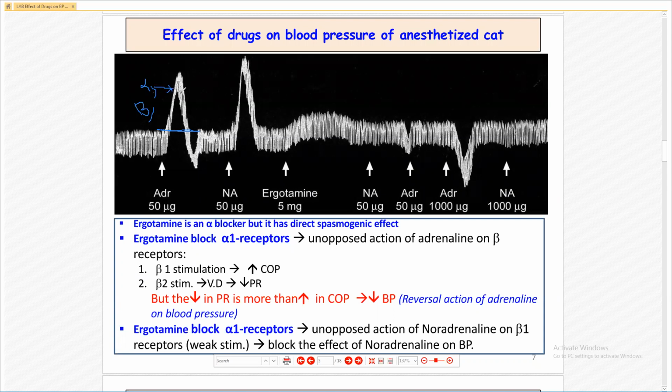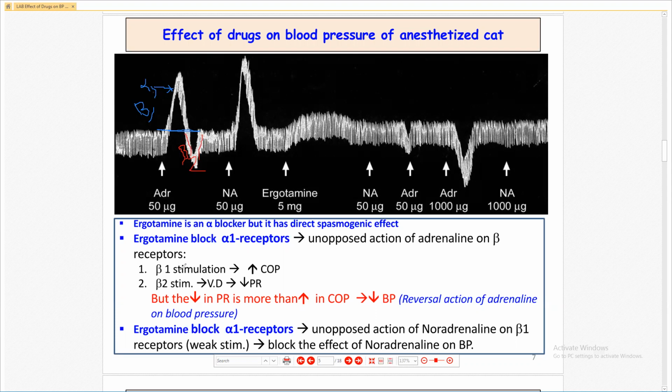Vasoconstriction, increase peripheral resistance, increase blood pressure. Now you see here there is a fall. This fall, decrease in blood pressure, is due to beta 2 receptor stimulation. Same here, if you see this fall, it means decrease in the blood pressure, and it is due to beta 2.